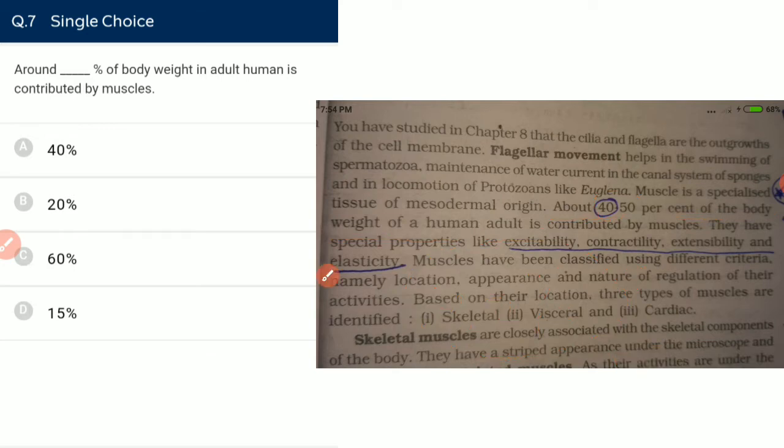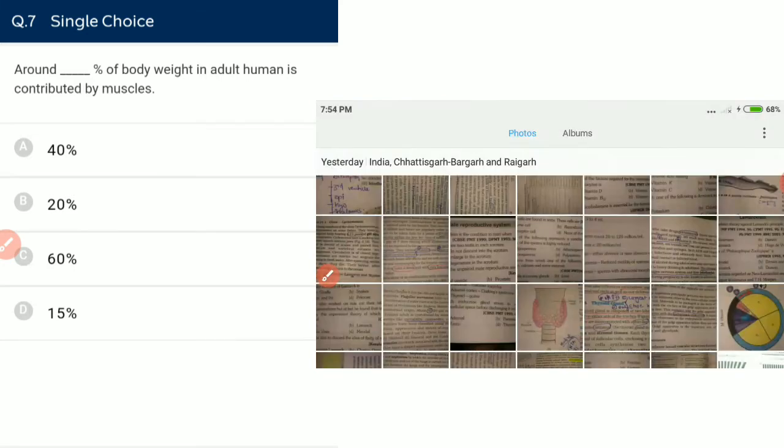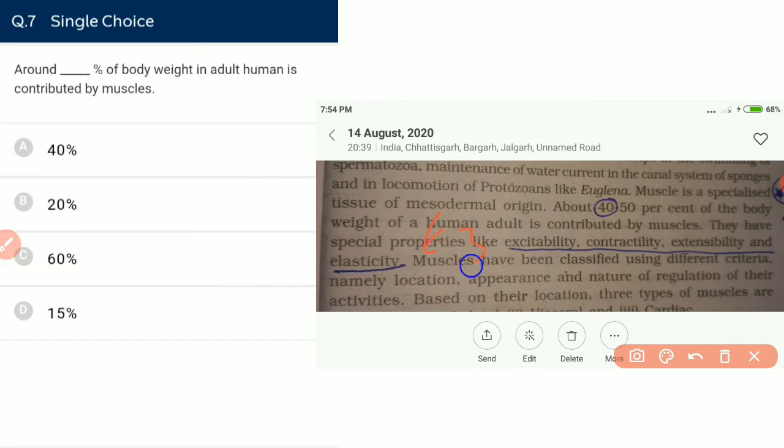We can remember them like this: E3C. It means excitability, elasticity, extensibility, and contractility. E3C, we can remember them like this: E means excitability, another E means extensibility, another E means elasticity, and C means contractility.